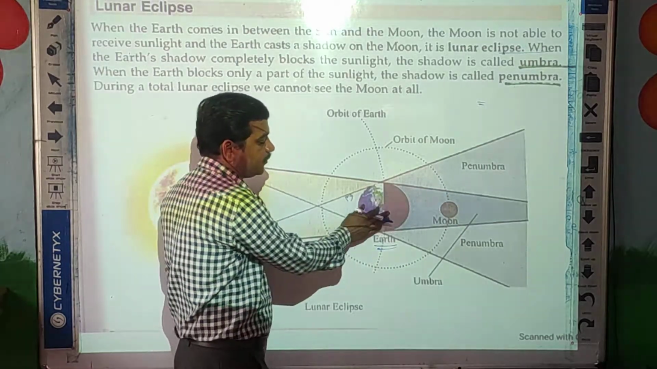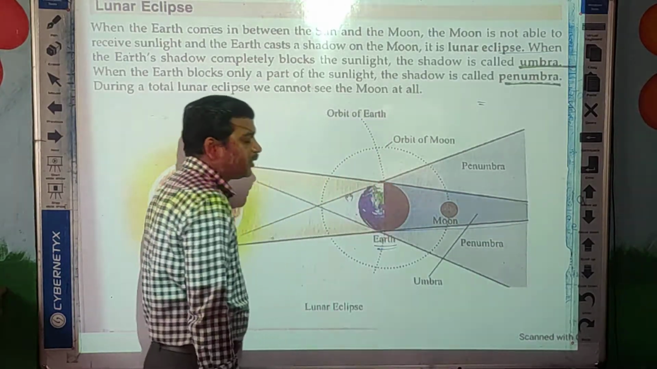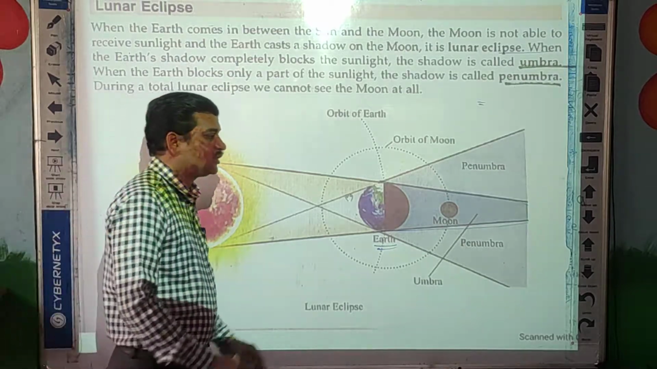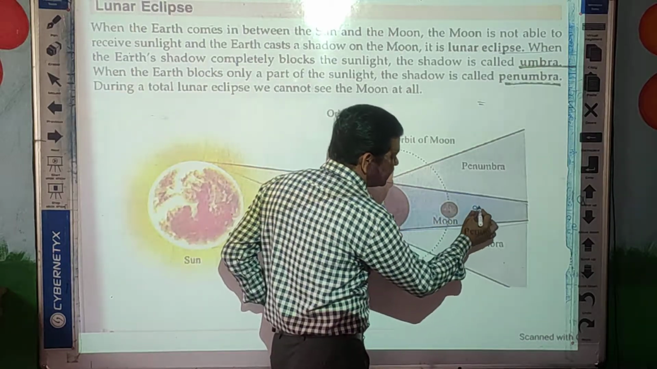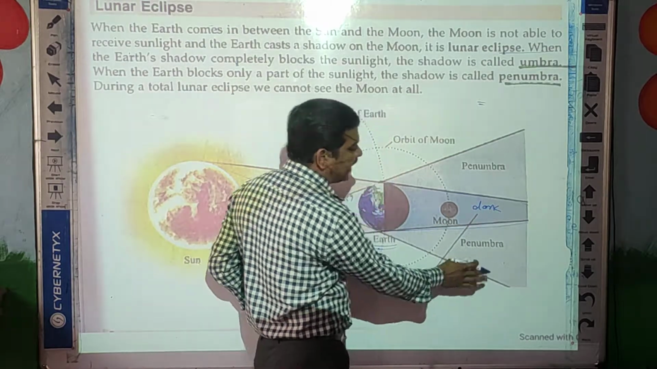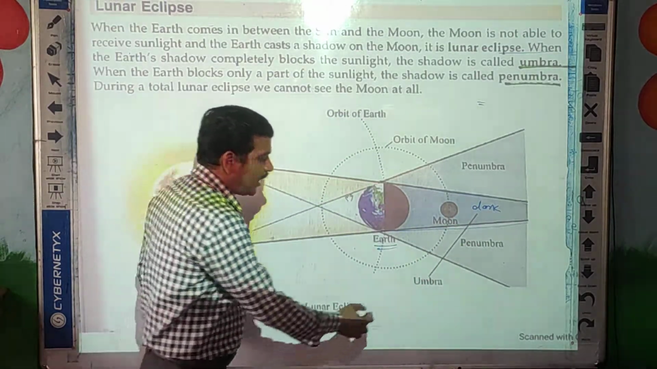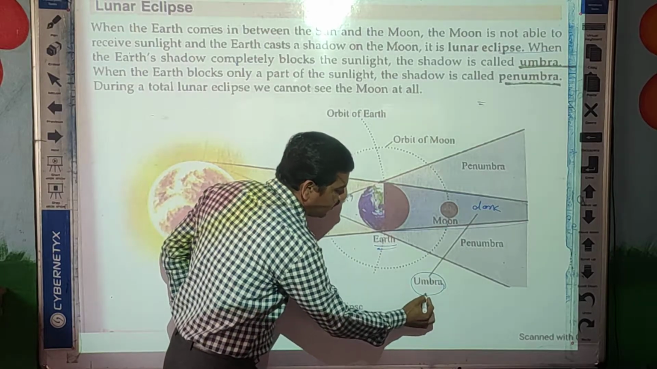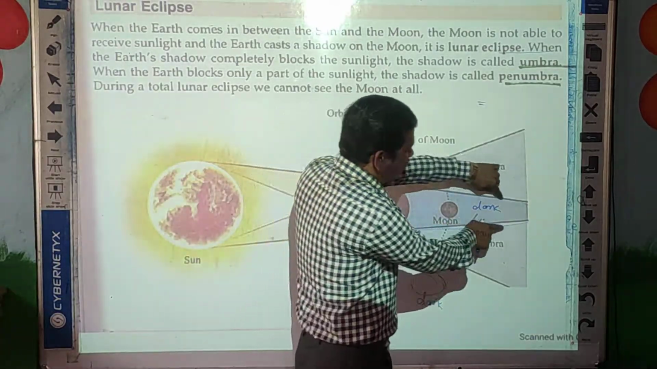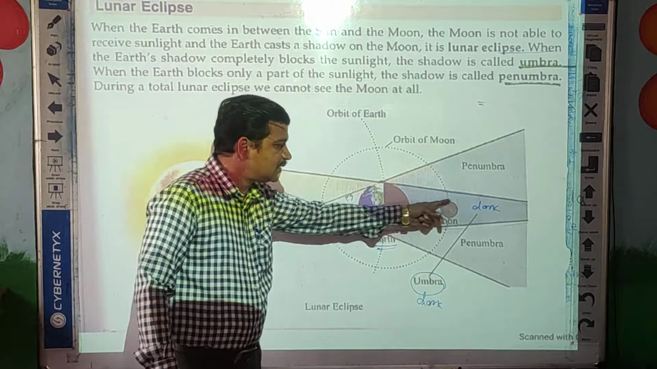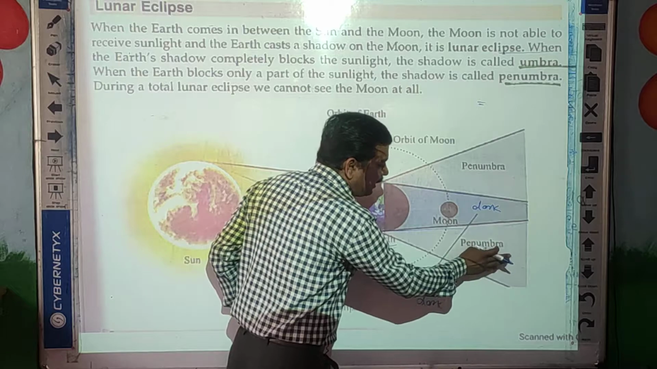You can see here there are two kinds of shadows. One is a dark shadow and one is a lighter shadow. The dark shadow is called umbra. Wherever the dark shadow is formed, this region is called the dark region of shadow. So this region is called umbra, and the light shadow is called penumbra.